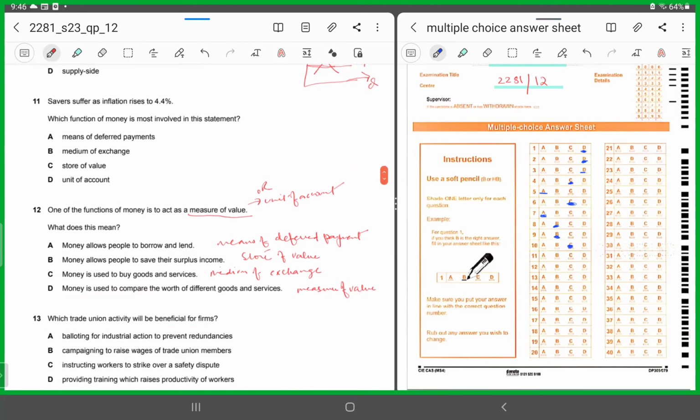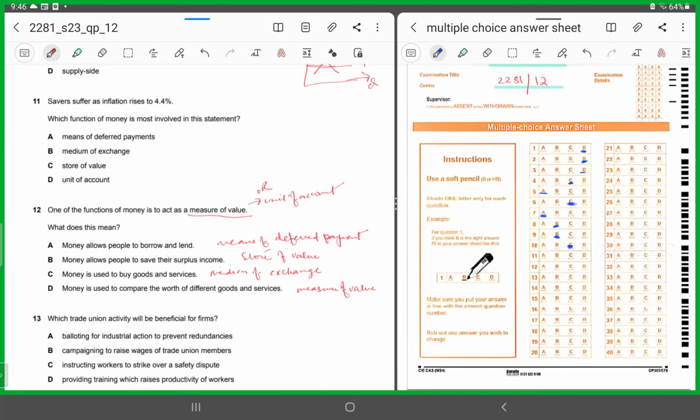That this is the maximum price that the government has established. You can't go beyond that price, right? All right, number 11. Savers suffer as inflation rises to 4.4%. Now, people who are saving are in a bad situation because inflation has risen to 4.4%. Which function of money is most involved in this statement?